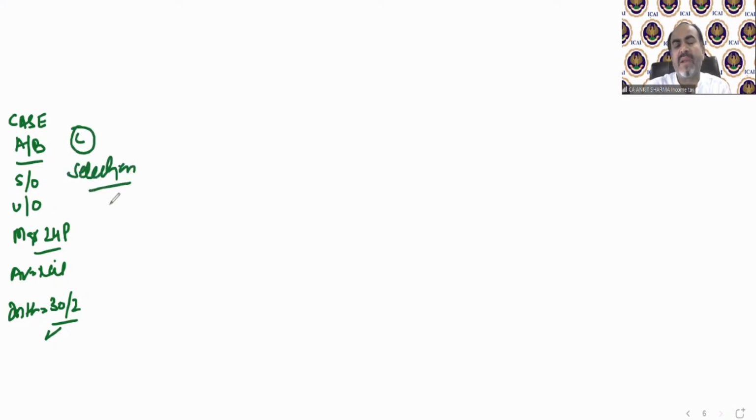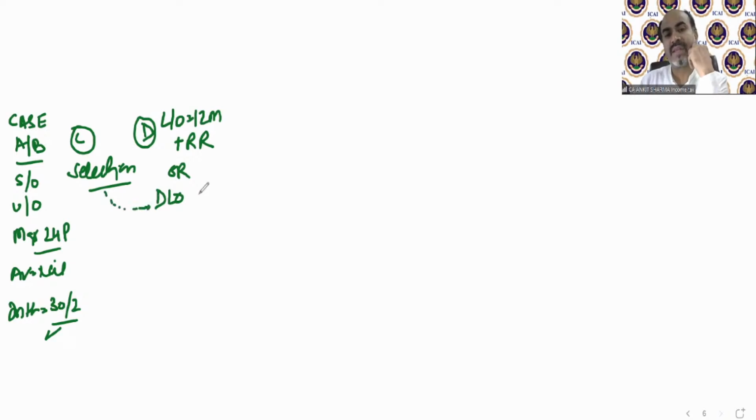So if you have multiple houses, it will tell which will go into case A, B, which will go into case D, etc. Now case number D says if property is let out for 12 months plus full rent received, or deemed let out property. Which will be deemed let out? That will be decided by case number C.